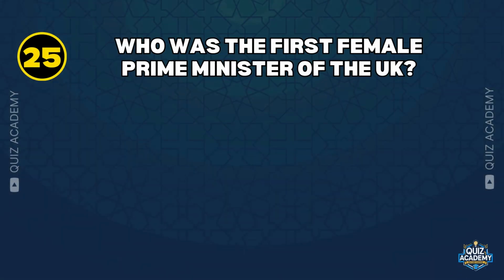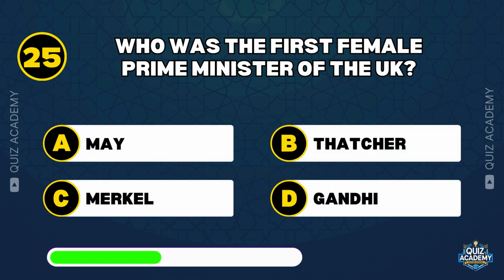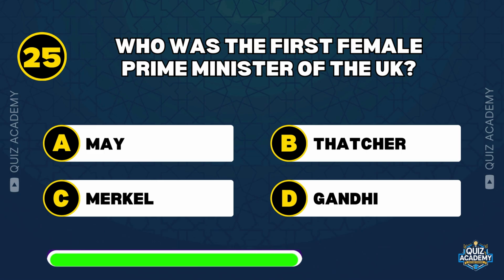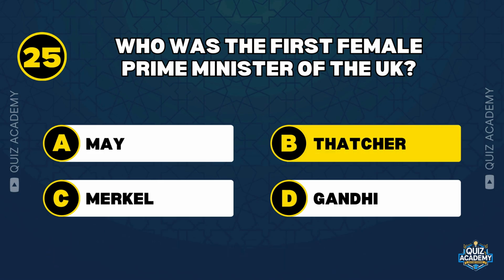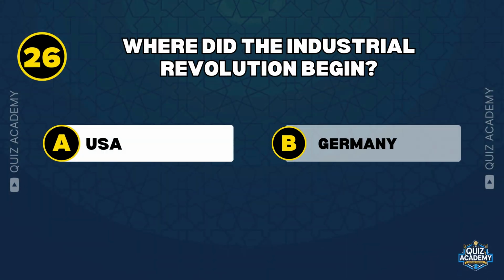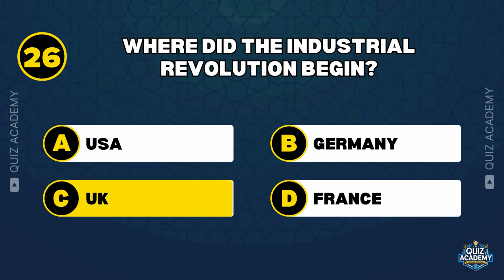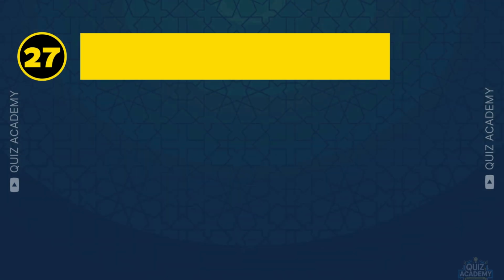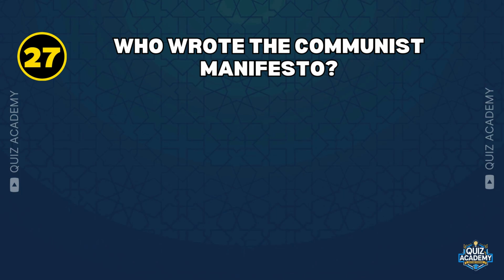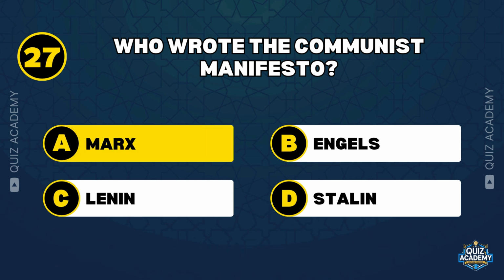Who was the first female Prime Minister of the UK? Thatcher. Where did the Industrial Revolution begin? UK. Who wrote the Communist Manifesto? Marx.